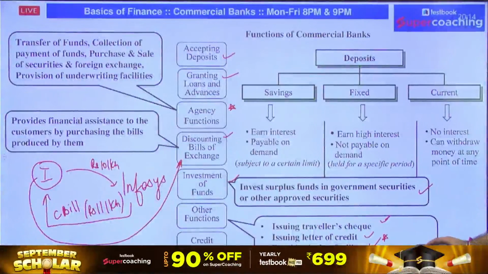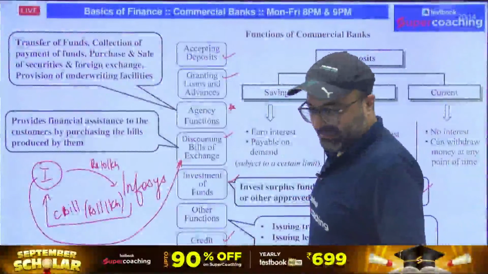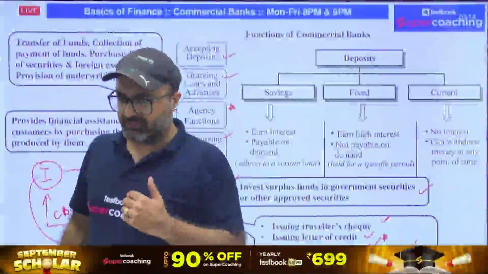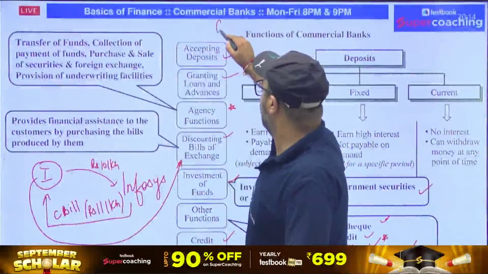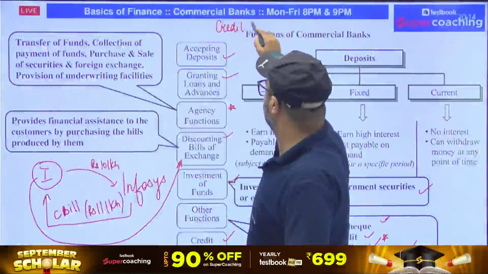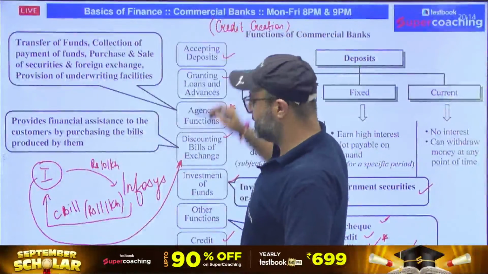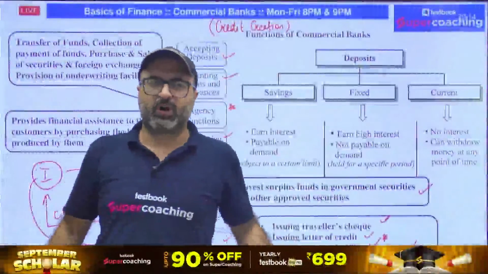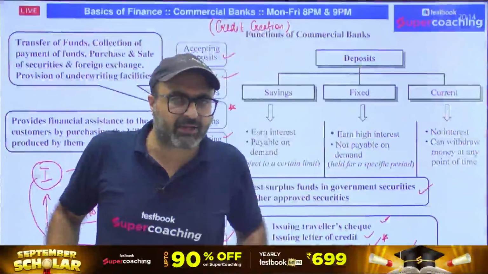Along with that, the bank provides data as well as business data and statistical data to its counterparts, and the bank is also involved in credit creation. Now, deposits, loans, you have heard it n number of times, but the last function, which I think is not visible on the screen, is that the bank is responsible for credit creation. Now, in very simple terms, what is credit? Whenever we borrow funds, the funds which you are borrowing or the funds which you can borrow can be termed as credit provided by the bank.